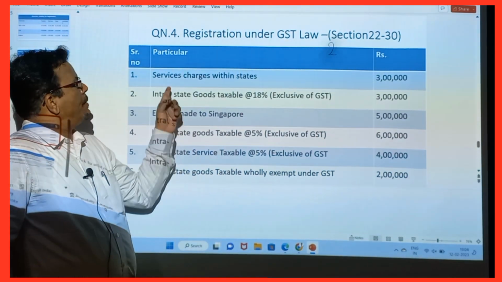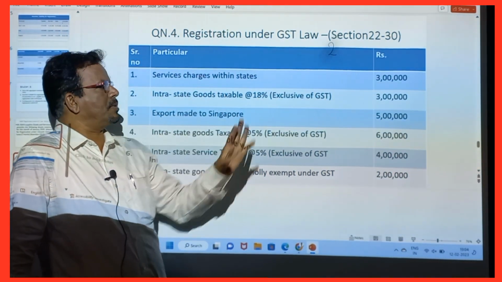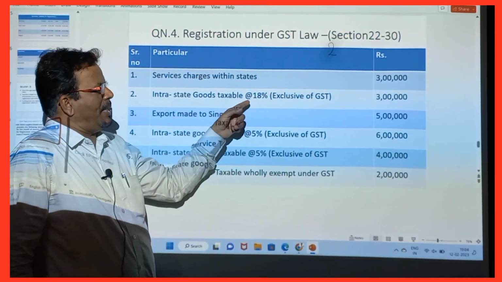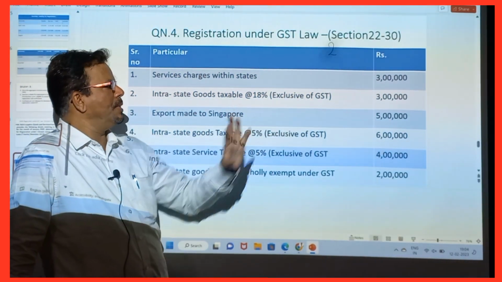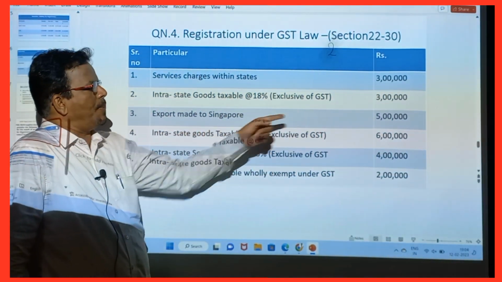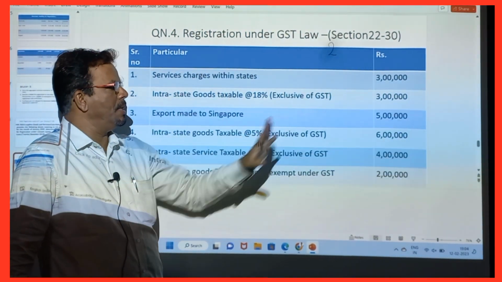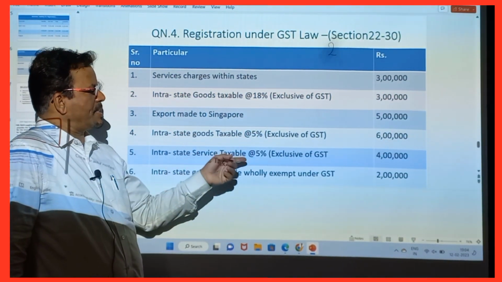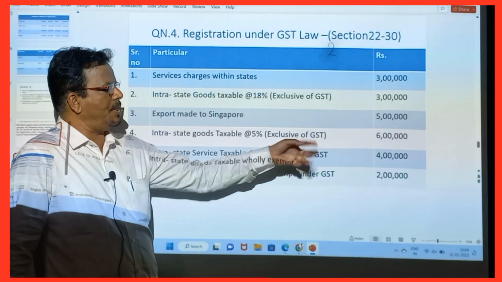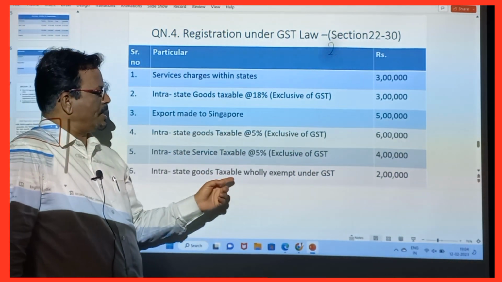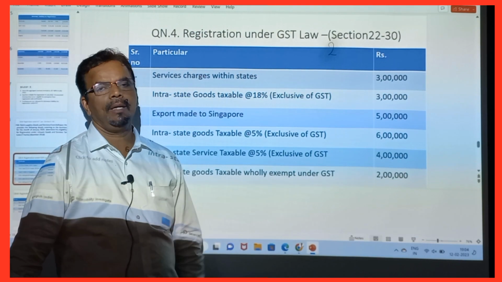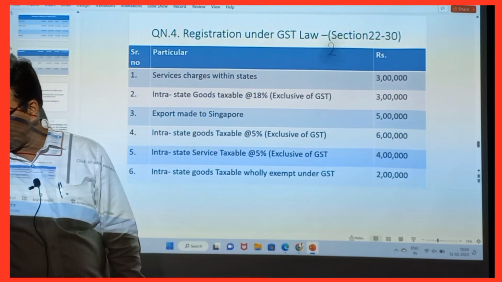Now the question says: service charge within the state 3 lakhs. Interstate goods taxable at 18% exclusive of GST 3 lakhs. Export made to Singapore 5 lakhs. Interstate goods taxable at 5% exclusive of GST 6 lakhs. Interstate service taxable at 5% exclusive of GST 4 lakhs. Interstate goods wholly exempt under GST 2 lakhs. So this is given to us.